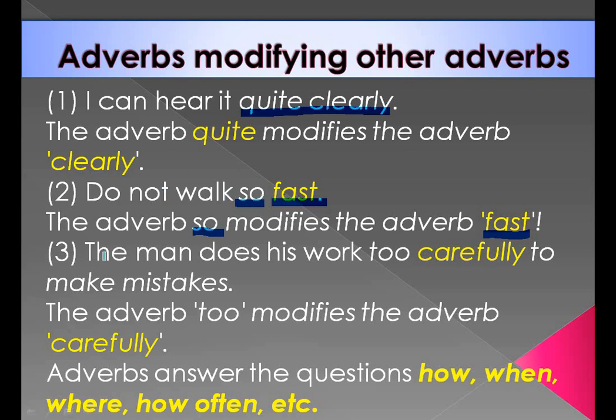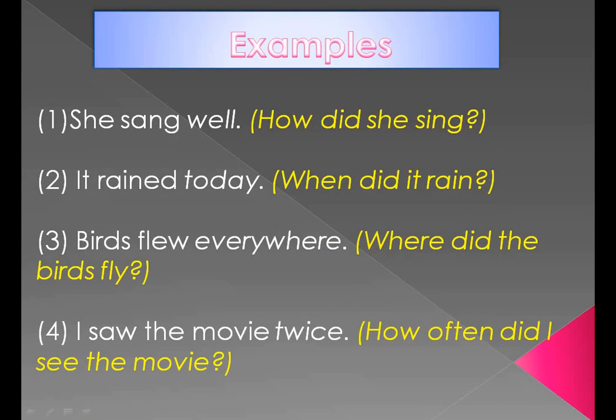Next is, the man does his work too carefully to make mistakes. The adverb here, too, modifies the adverb carefully. So, adverbs answer the questions how, when, where, how often, etc. Now children, let us see a few more examples to make the concept clear.